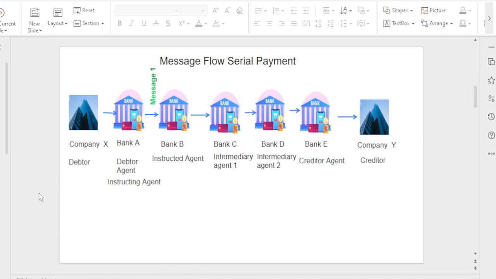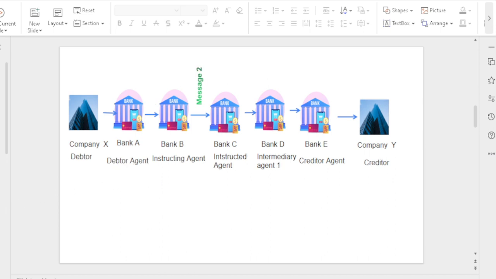Next slide, we will look at message flow 2. As we discussed earlier, it is the same scenario, but in this slide the message flows from Bank B to Bank C. Whenever a message is initiated, that party we call the instructing agent. When it moves to the next bank, that party we call the instructed agent.